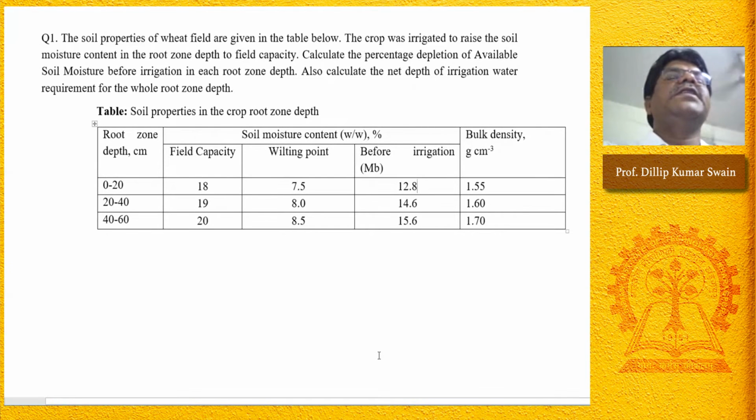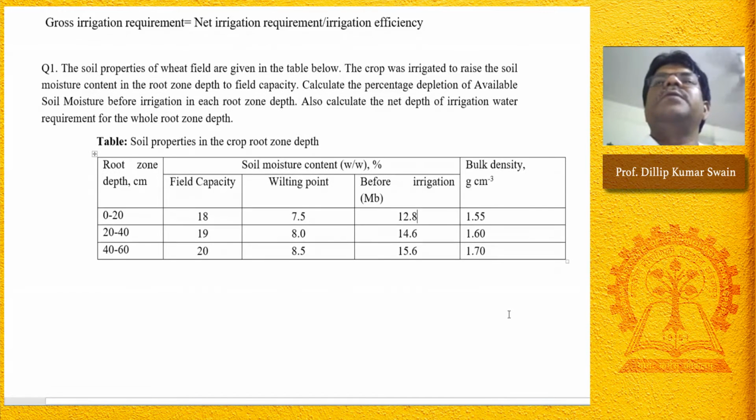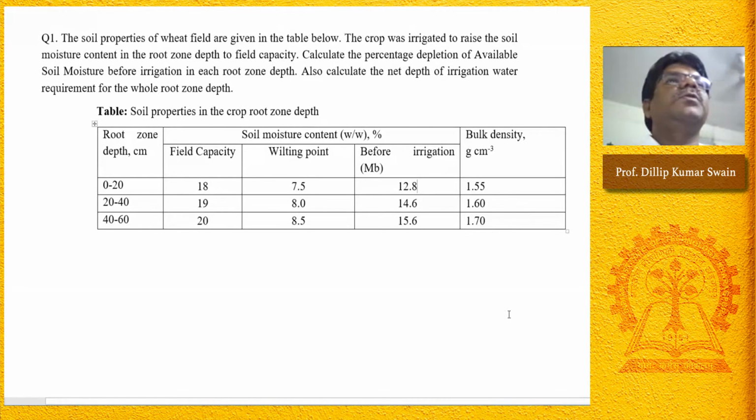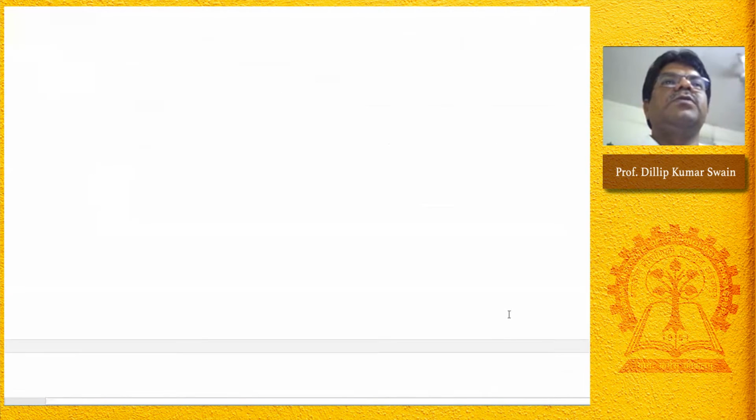And net depth of irrigation? The amount depleted, the depth depleted, the same amount is to be irrigated. So 199, 199 centimeter, no, it becomes very high. Well, you have done that one correctly, so that must be the correct one. So let me explain this one.